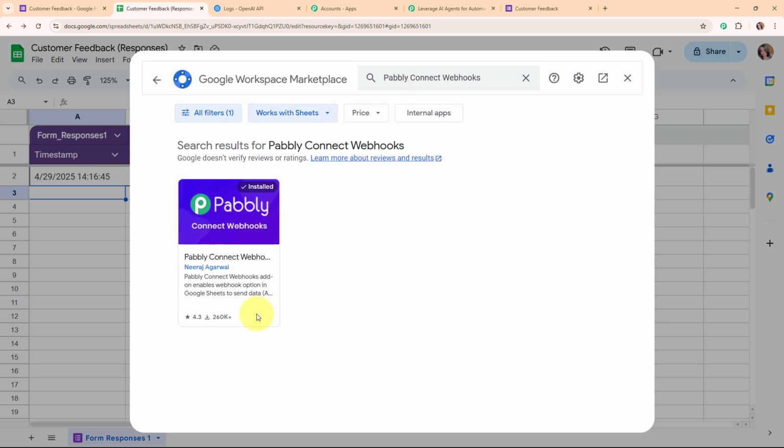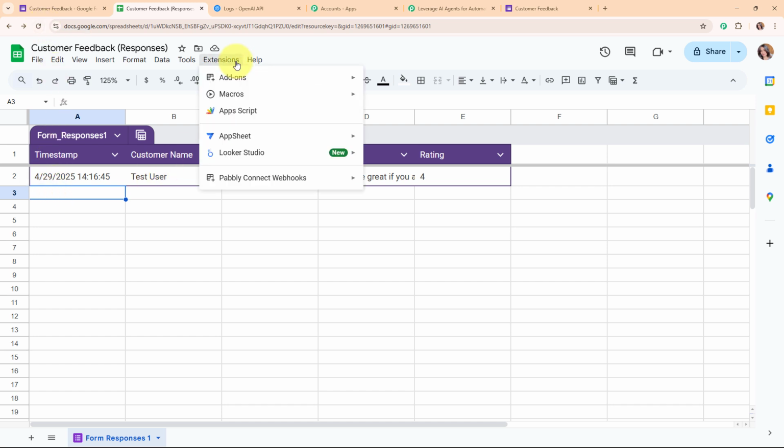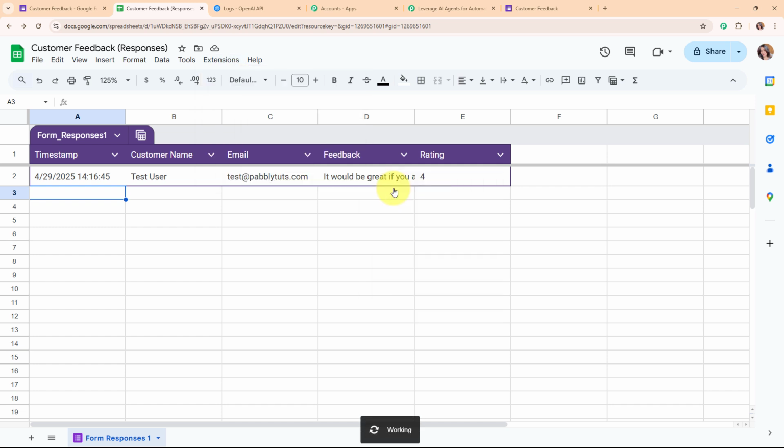So moving back, once you install this add-on, you need to follow exactly the same steps. After installing this add-on, you need to refresh your Google Sheets, and that's a necessary step. After refreshing, you need to click on extensions, and then you will be able to see the option of Pabbly Connect Webhooks over here. From here you need to select initial setup.